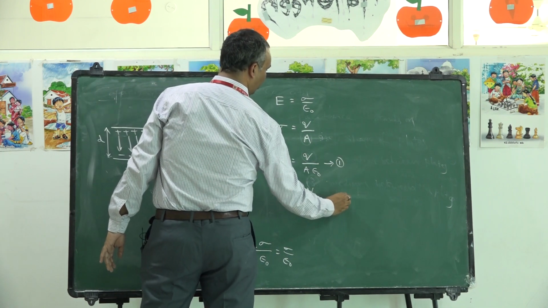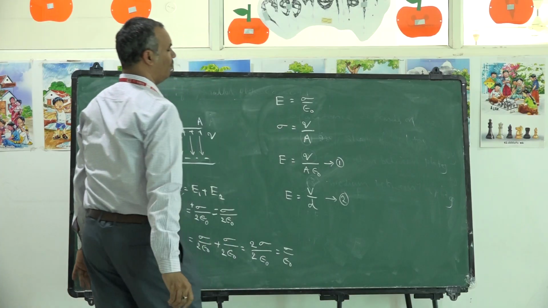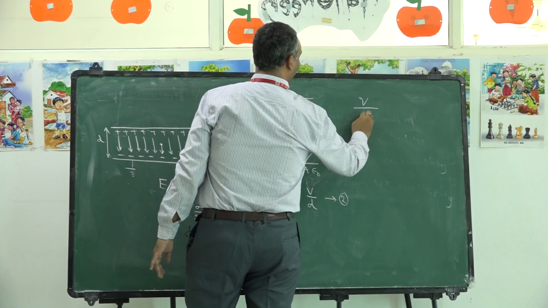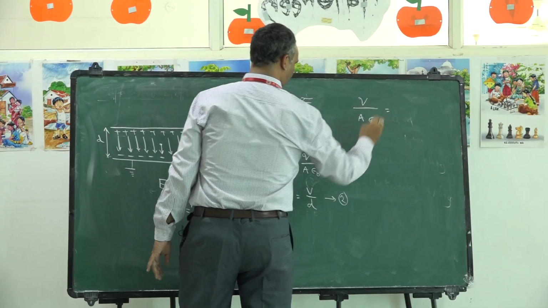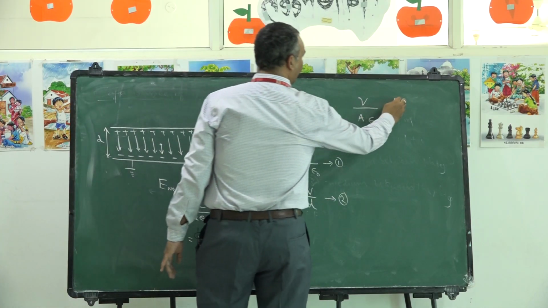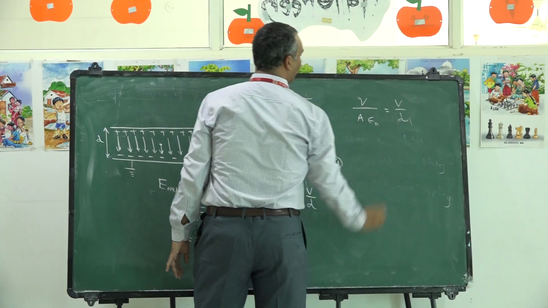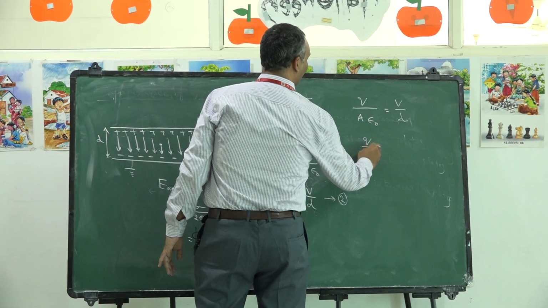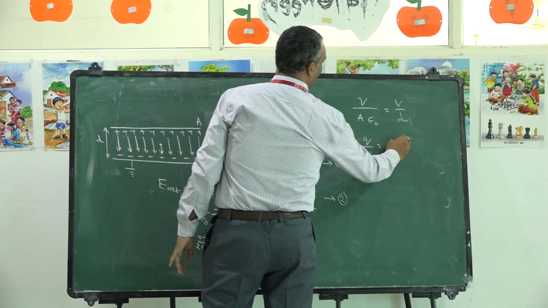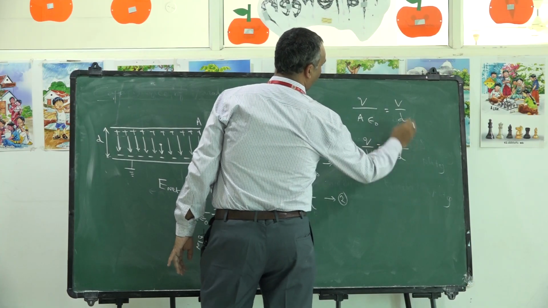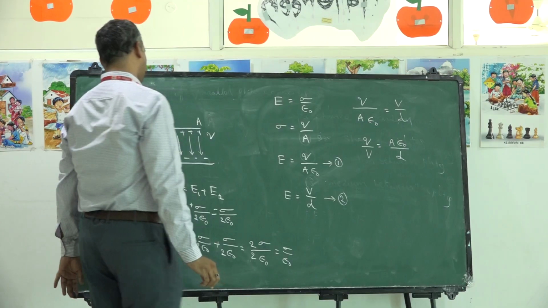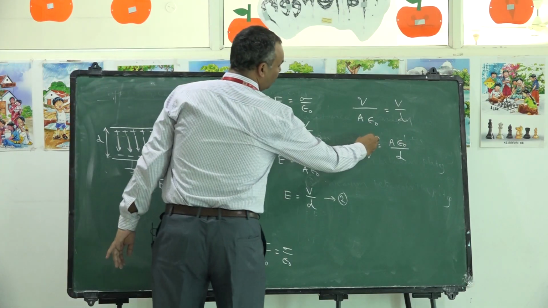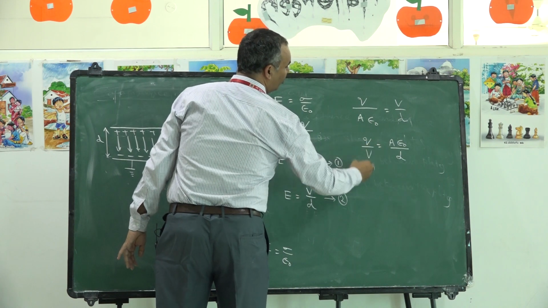This is according to the definition of electric field. If you compare these two, Q by A epsilon naught is equal to V by D. Q by V we want, which is A epsilon naught by D. Already we defined the capacitance as charge stored for getting unit potential difference.